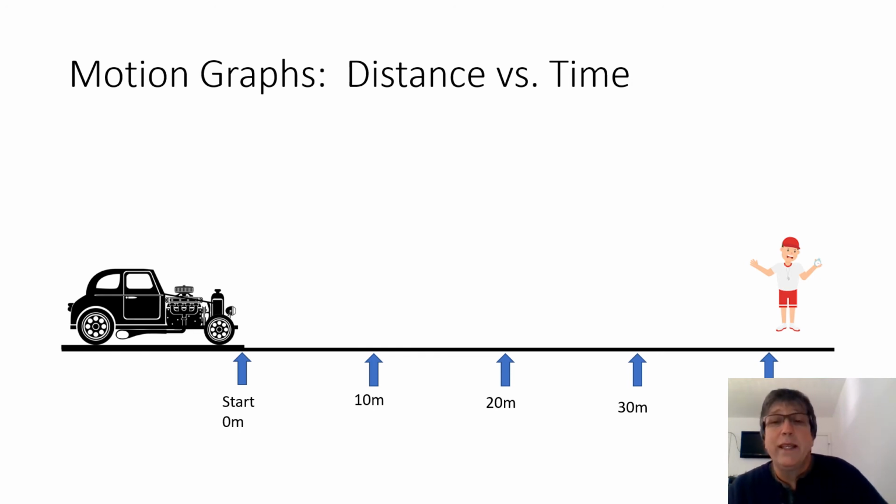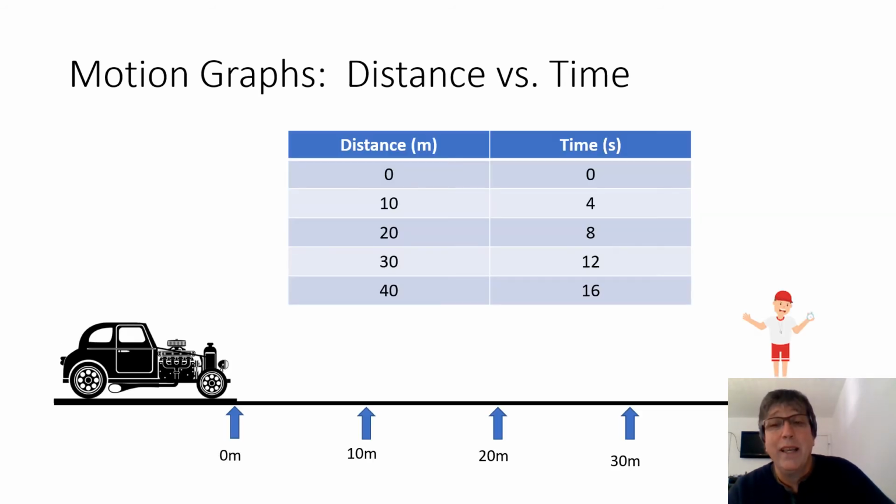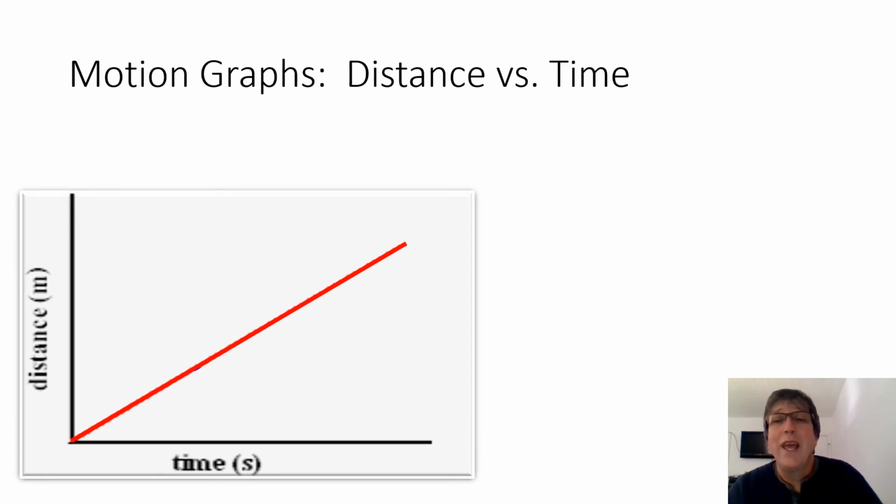And we could take these distances and these times and write them in a lovely data table like this. You see that there's our distances and there are our times. Now, if we've got a data table with two columns and they seem to be related data, we can plot them and see what we get. So here is a great example of a distance versus time graph. And you see that time is on the x-axis. We put time on the x-axis anytime we're measuring rates of change, because everything is per time, like per second, per hour, per something. And distance is on the y-axis.